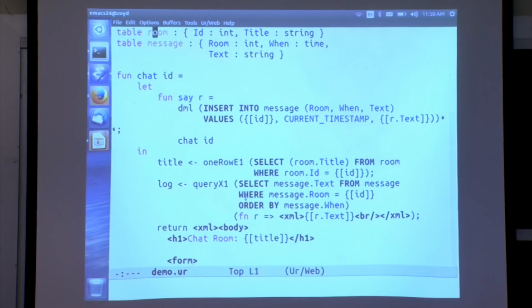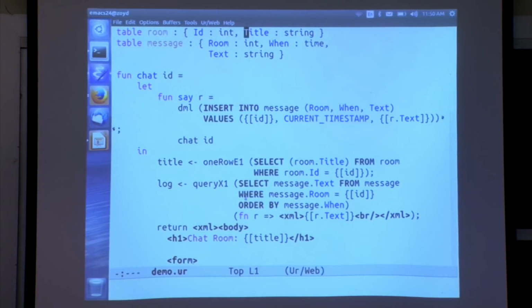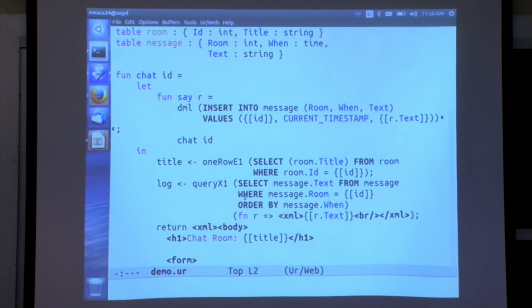So we have a table of rooms where each room is a record of an ID, which is an integer, and a title, which is a string. That's the type we were just generating records in when I created a few rooms at the SQL console. And we also have messages. Each message belongs to a room, and it has a time when it was posted, and it has some text, which is the content of the message.